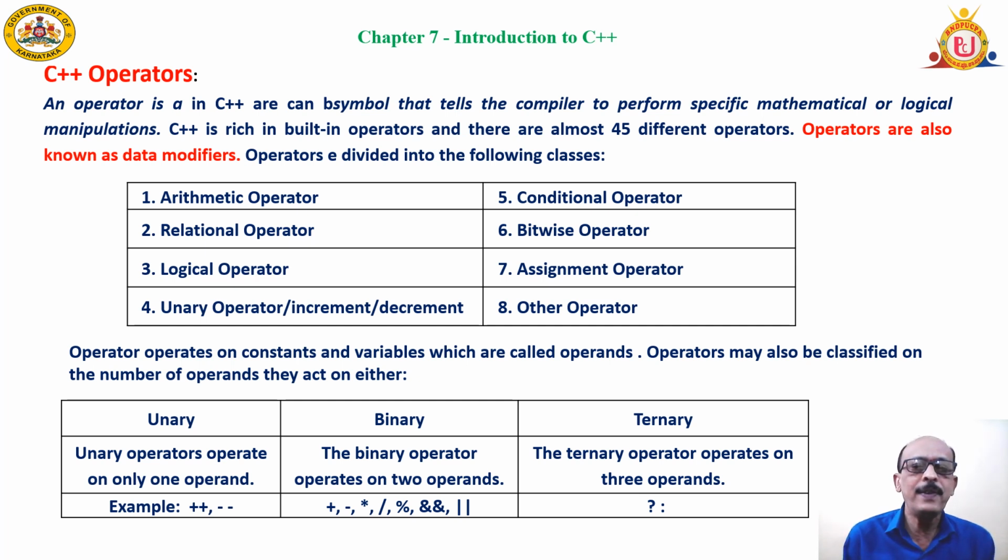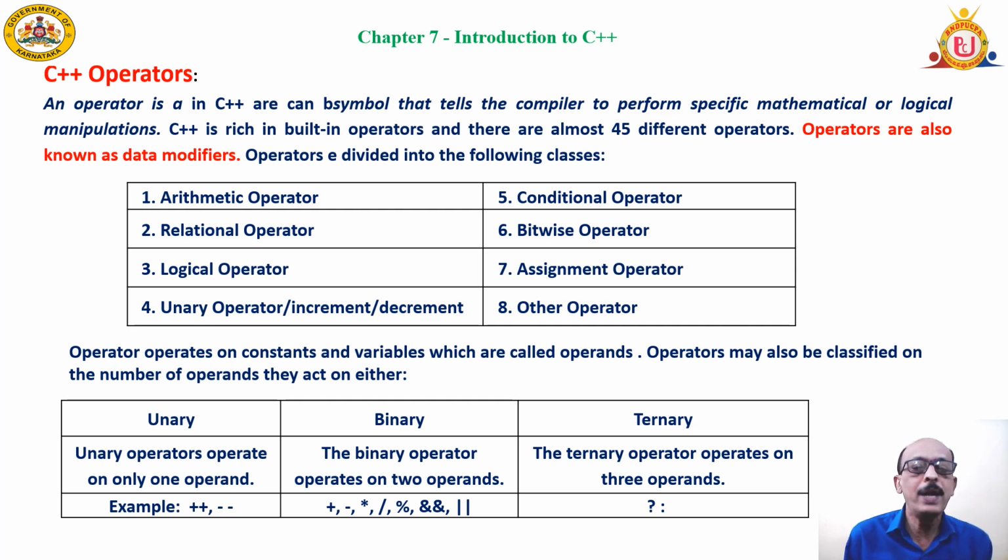They are classified as arithmetic operators, relational operators, logical operators, increment and decrement operators, which are called unary operators, conditional operators, bitwise operators, assignment, and others are special operators. Further, these operators are classified as unary, binary, and ternary.